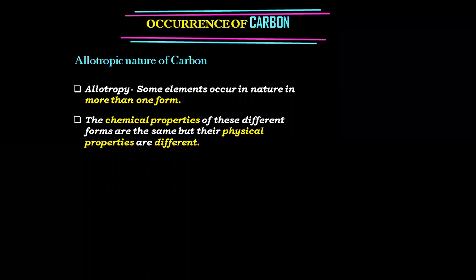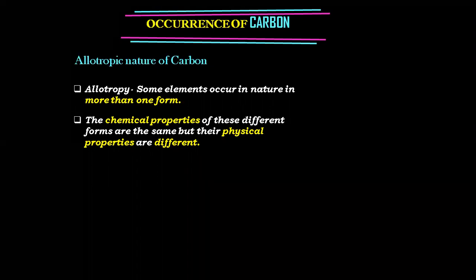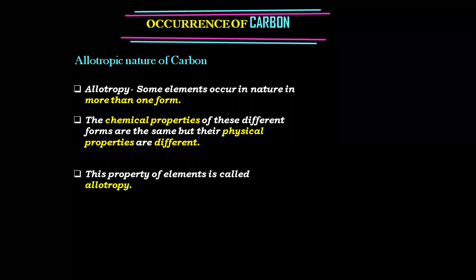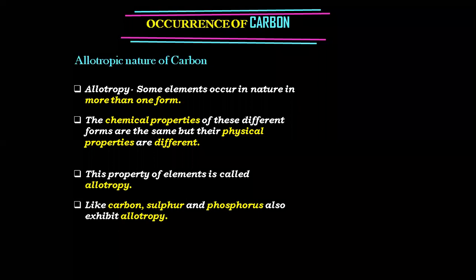The chemical properties of the different forms are the same, but the physical properties are different. This property of elements is called allotropy. Allotropy is shown by carbon as well as sulfur and phosphorus, but we are going to study only carbon. So what are we going to write now? Simply give the heading as allotropy and write the second and the third point.